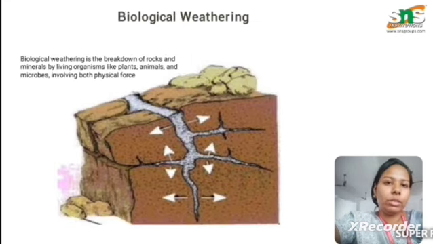Next one is the biological weathering. Biological weathering is nothing but the breakdown of the rocks due to living organisms like plants, animals and microbes, which involve both physical forces and chemical forces. This biological weathering results from the activities of the microorganisms, which affect the rocks and result in the disintegration of the rocks.